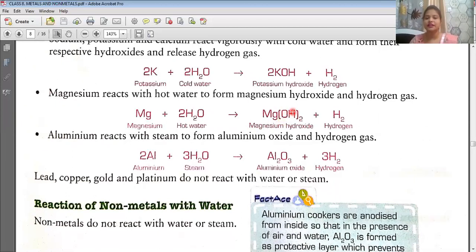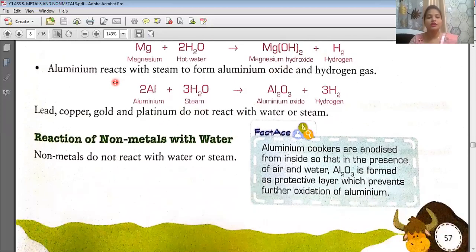Hydroxide OH is written in a bracket. You see why? Because it is a compound hydroxide, that is oxygen is present and hydrogen is present, 2, plus hydrogen gas, because it is reacting with water, so obviously it will give hydrogen gas.